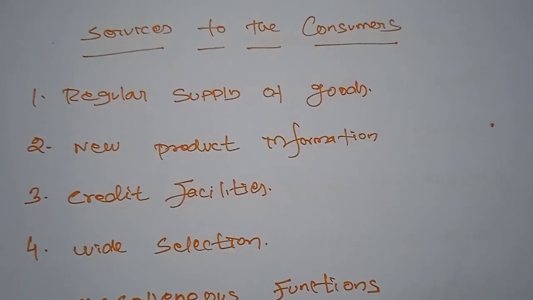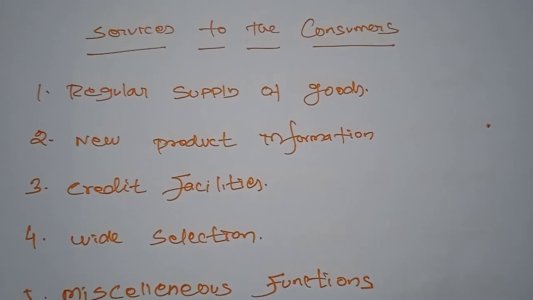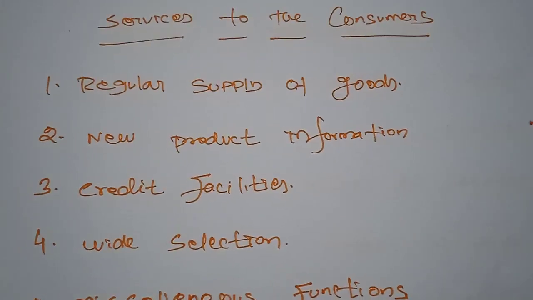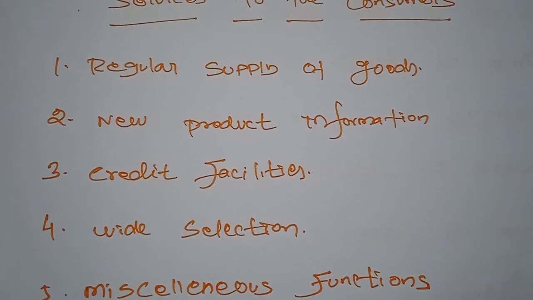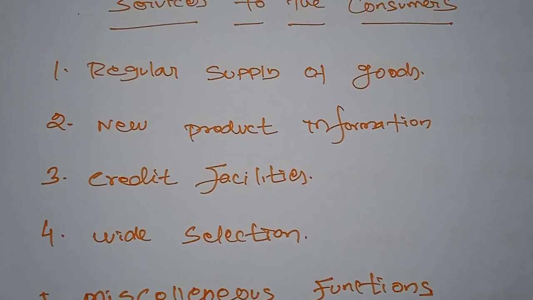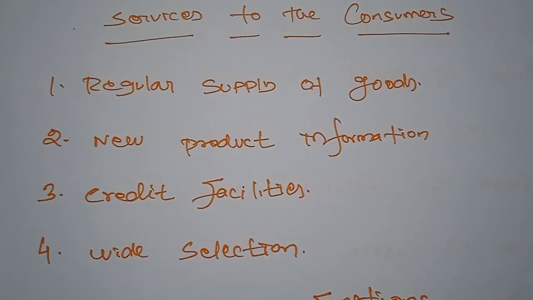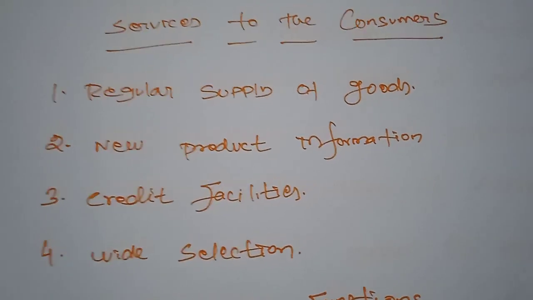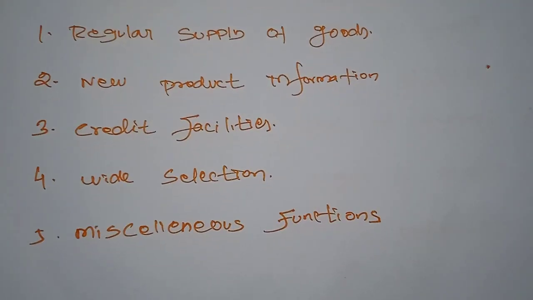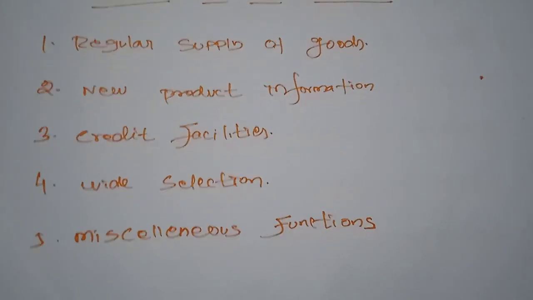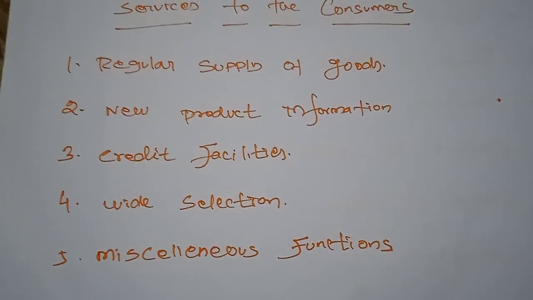Next is services to the consumers. How is the retailer helpful to the consumers? The first one is regular supply of goods. The retailer maintains a ready stock of various products of different manufacturers for sale to consumers. This enables the buyers to buy products as and when needed. So regular supply is important for maintaining consumers. Normally, consumers always want to get any commodity whenever they need it.